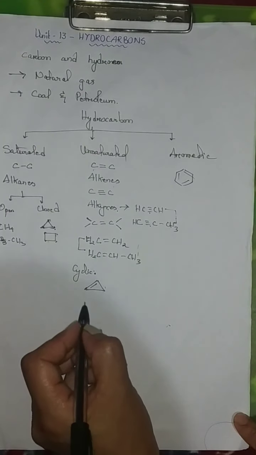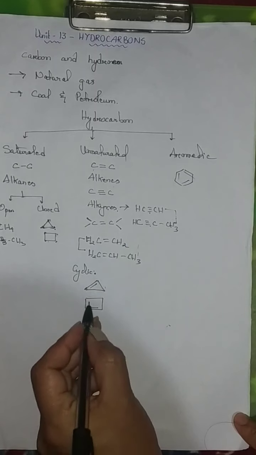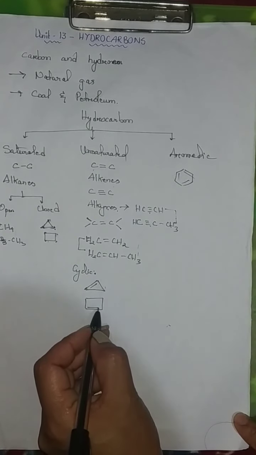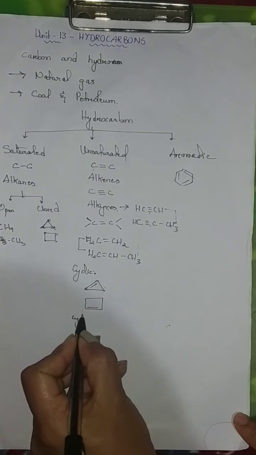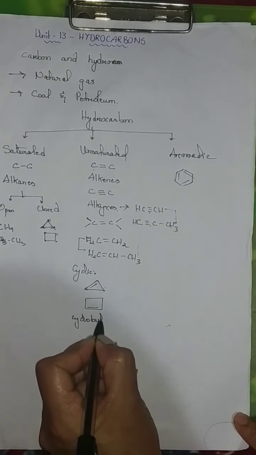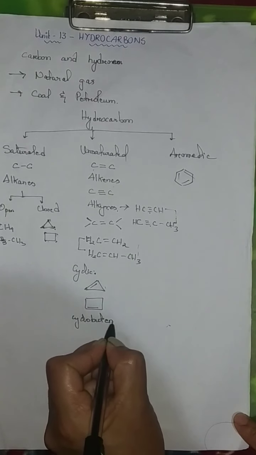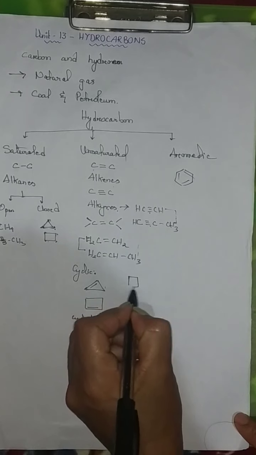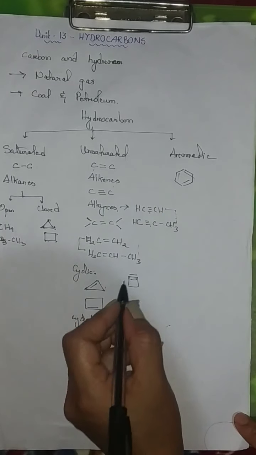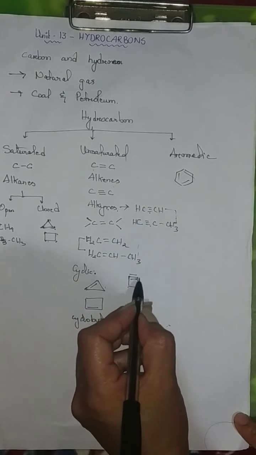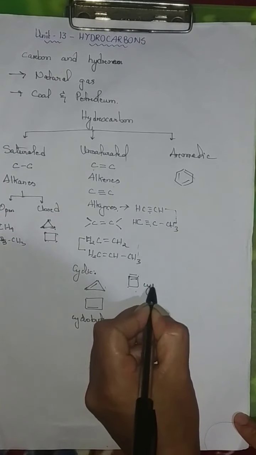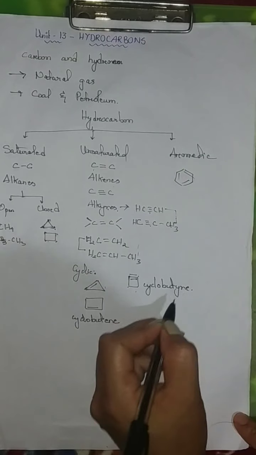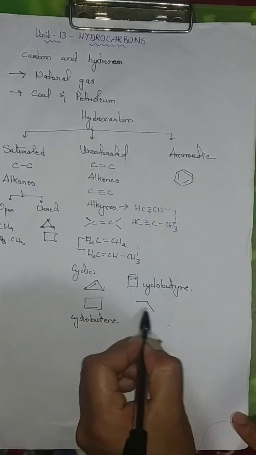Then this is cyclobutene, with a double bond, ene. Cyclo, but, ene: cyclobutene. And then for cyclic alkynes there would be a triple bond. This would be known as cyclobutyne. Another example here.